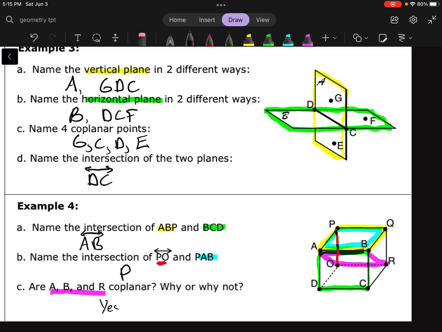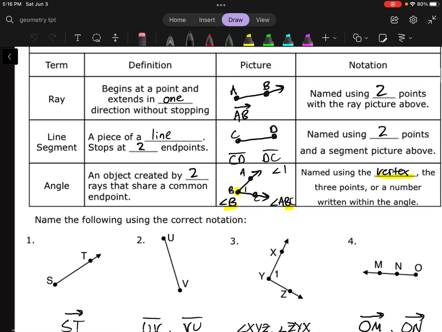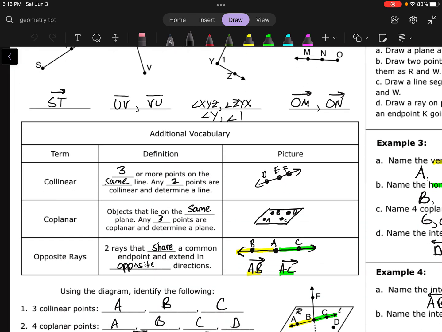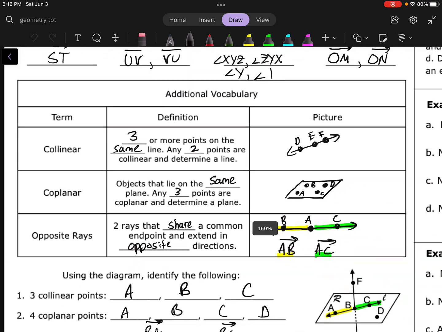So yes, they are coplanar, and that's because any 3 points are always coplanar. You can always make a plane through any 3 points. So I'm going to say any 3 points determine a plane. Even if it's not drawn in there, you can always make a plane through 3 points. And that is also written in your notes. Oh, that was on coplanar. Any 3 points are coplanar and determine a plane, right?